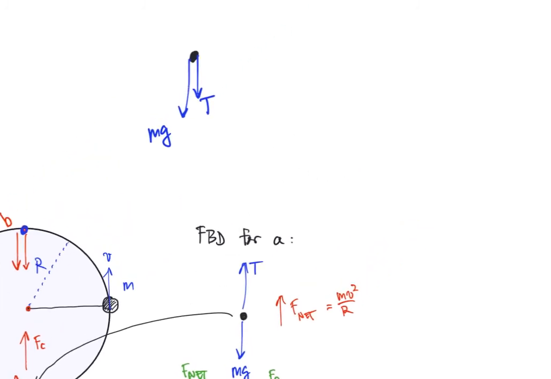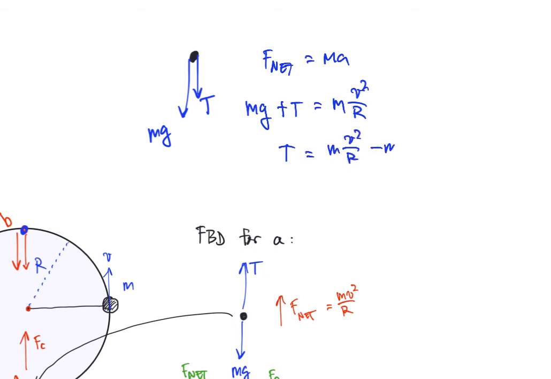So there are two downward forces. So again, I'm going to say F net equals ma, mg plus T equals m times v squared over r, right? There's a centripetal acceleration. A is v squared over r. So in this case, I would say T equals mv squared over r minus mg.